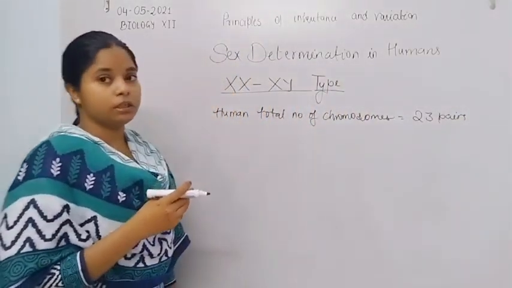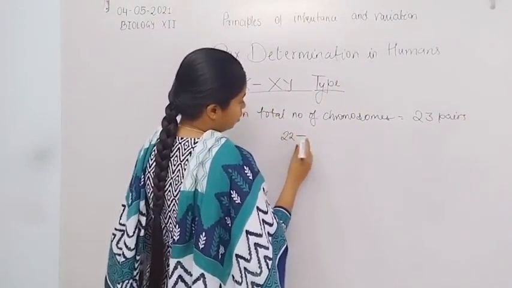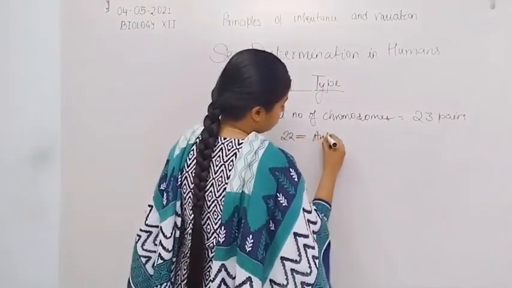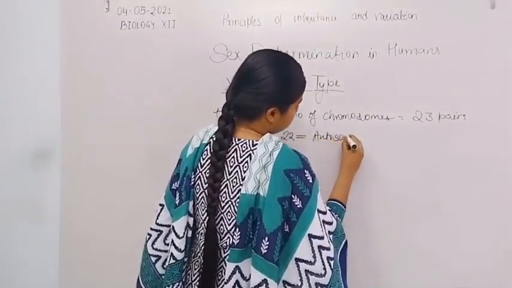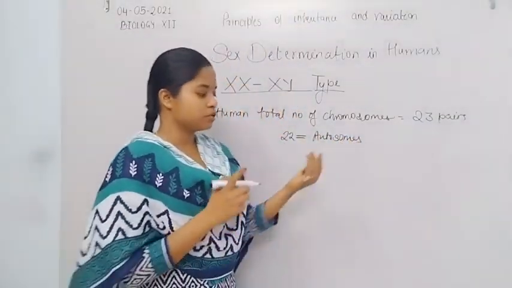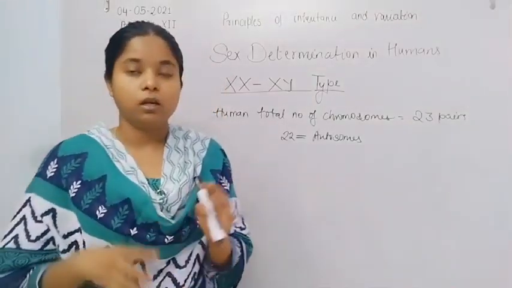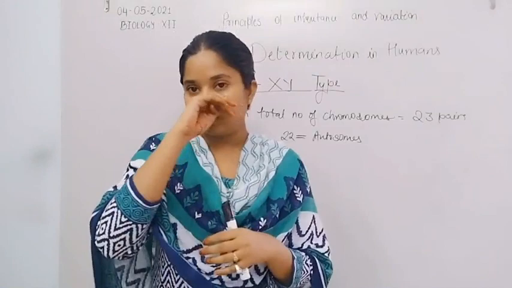Out of 23 pairs, 22 pairs are autosomes, that means somatic chromosomes, that are responsible for the metabolic activities.